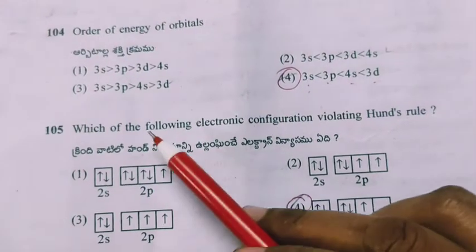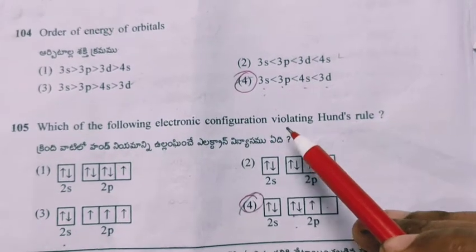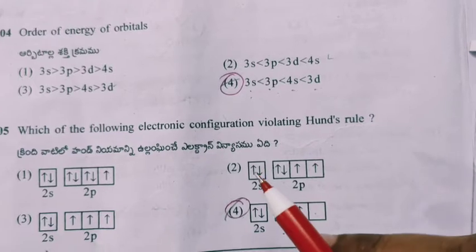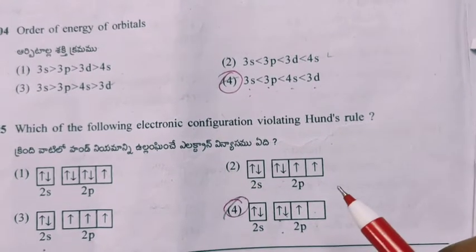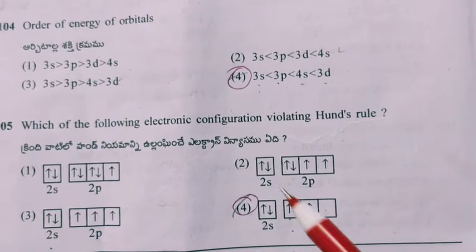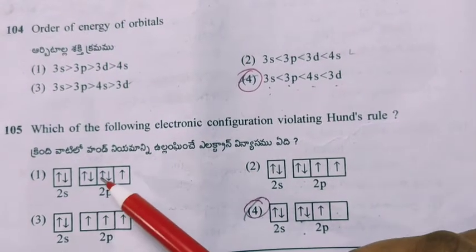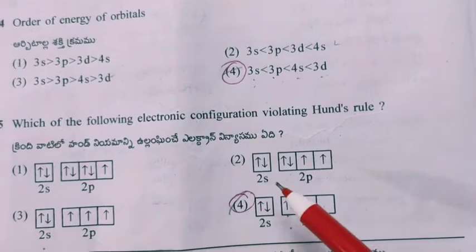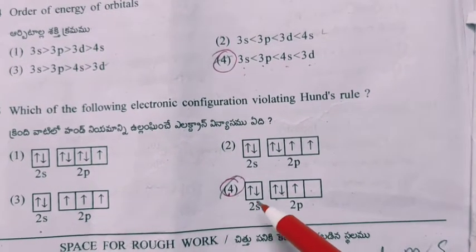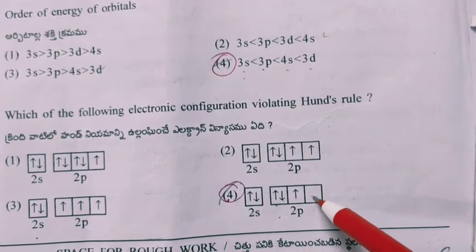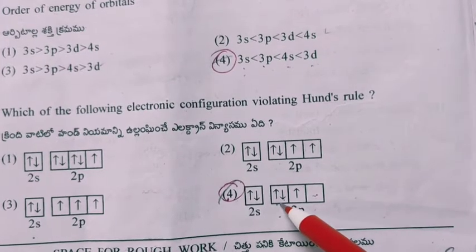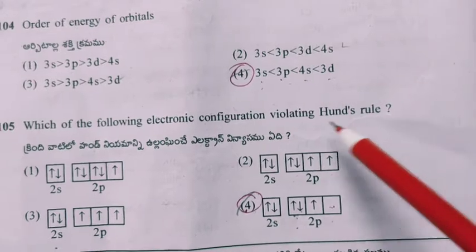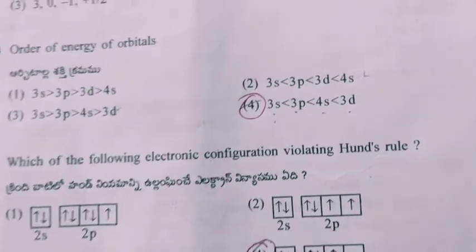Next question. Which of the following electronic configuration is violating Hund's rule? According to Hund's rule, firstly, all the orbitals should be half filled, then only pairing has to take place. So here it is correct. After filling the half of the orbitals, only pairing has taken place. Only here you can see, one of the orbitals is empty and it has started pairing. So this is the one which is violating Hund's rule. So the answer is the fourth one.